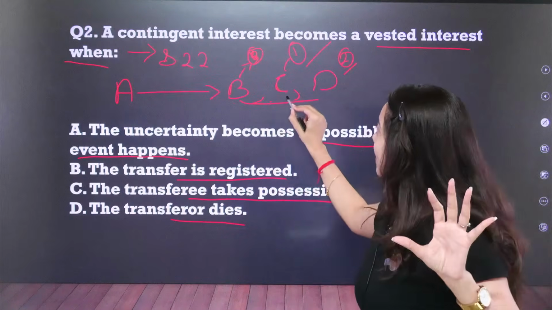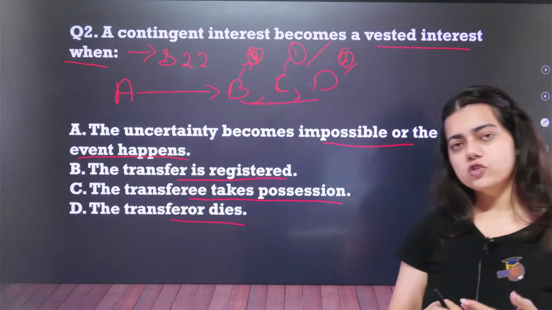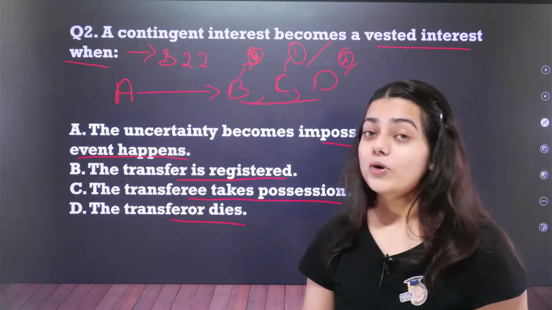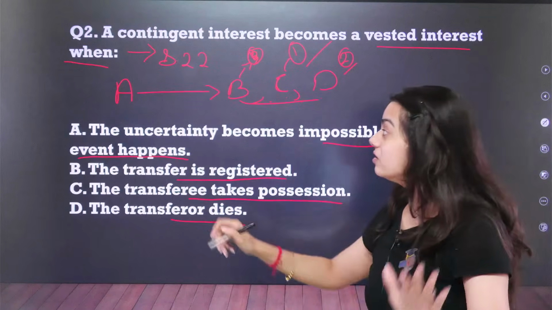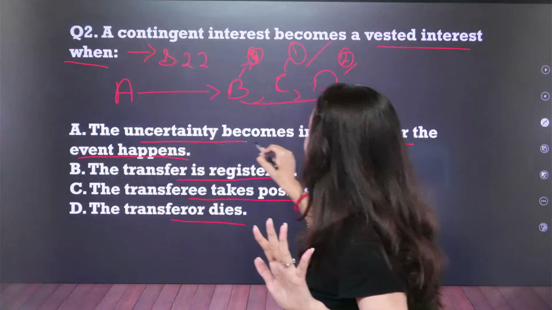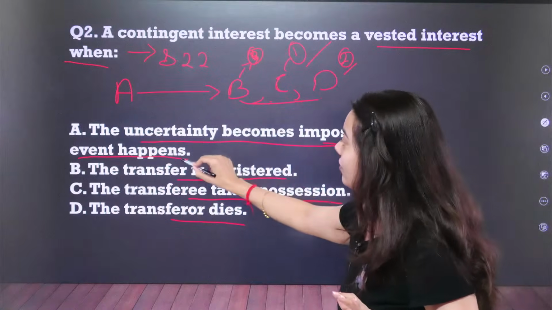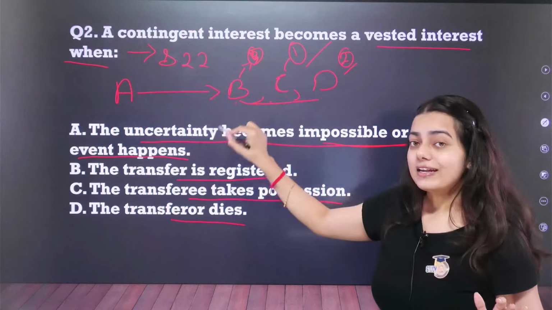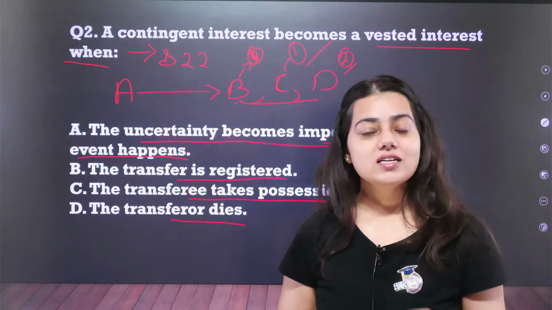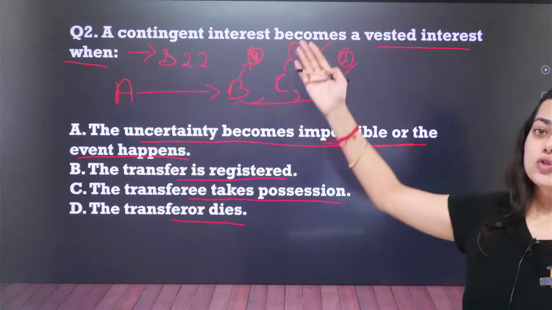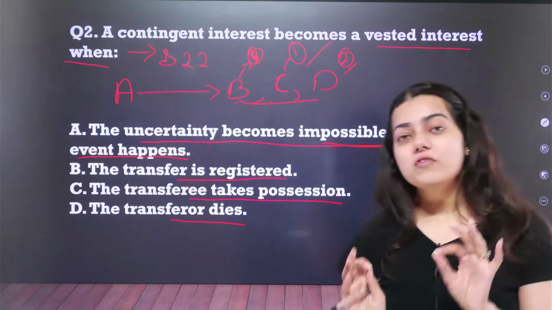So that is why B, C and D, as and when they attain the age of 18 years, will get the property. That is why a contingent interest becomes a vested interest when the uncertainty becomes impossible or the event happens. So now we can see the attaining of 18 years is our event. This event has happened, so the contingent interest will become your vested interest.